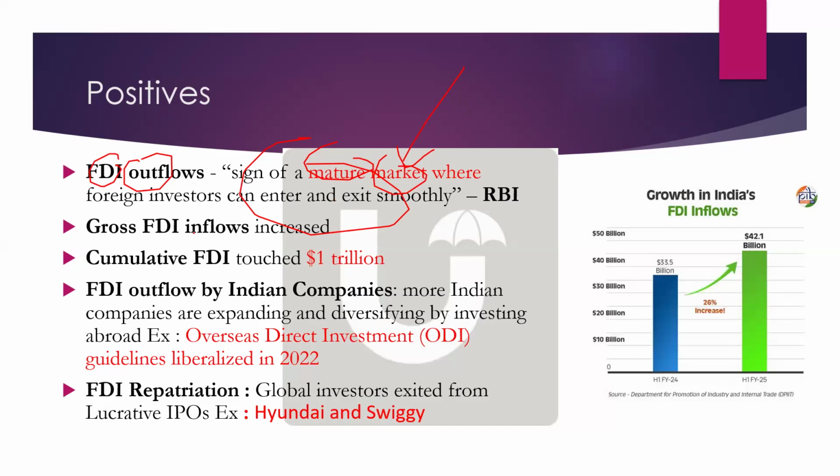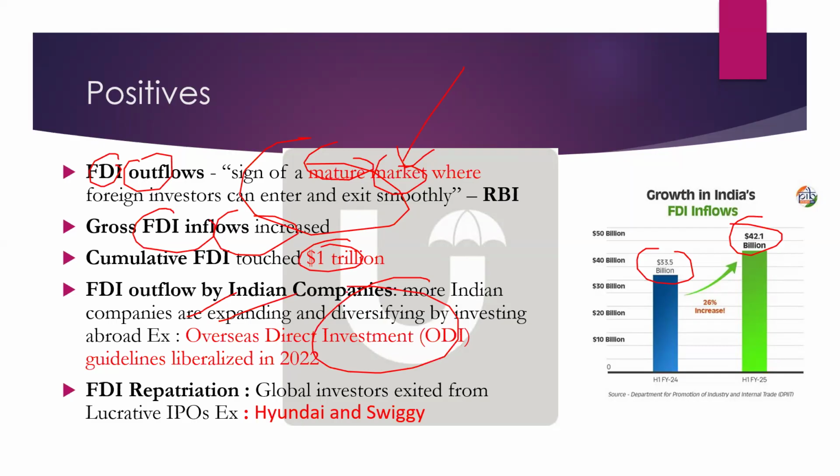They are saying that overall, if you see, FDI inflows have increased. I have given the stat here: overall, 33 billion to 42 billion. And another stat, cumulative FDI has touched $1 trillion. Now, FDI outflow is one of the reasons also: Indian companies are investing outside. That is also a good thing, right?